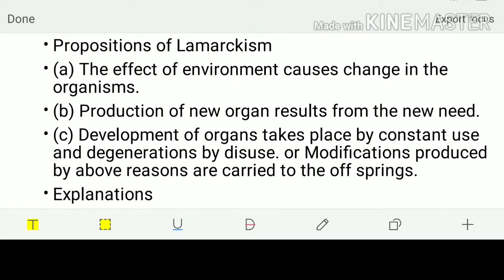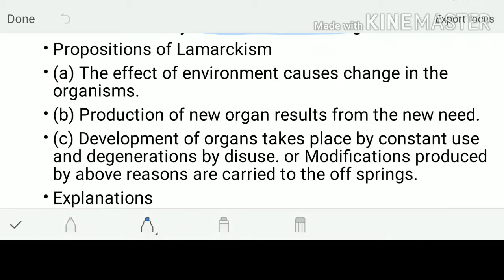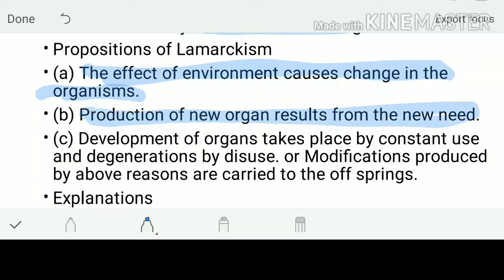Now, we'll be dealing with his theories one by one. What were his propositions? What did he propose? He said that the effect of the environment causes change in the organism. The second one he said was that production of new organs results from need.